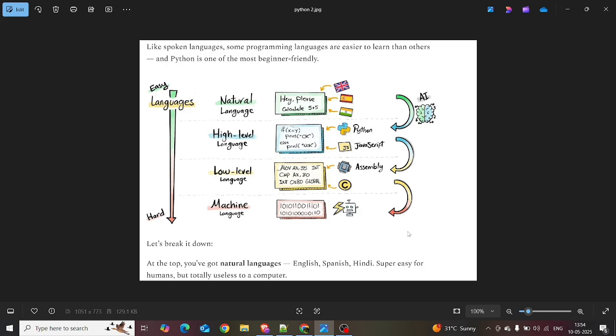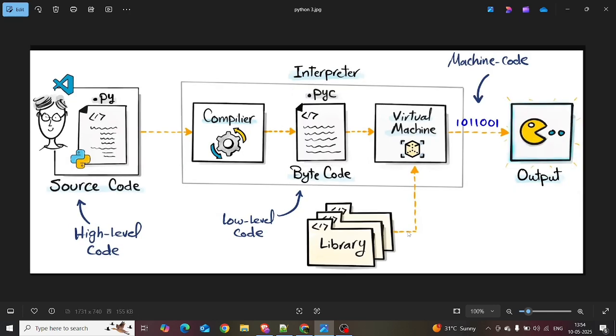And what is meant by machine languages? Machine languages are the languages that only machines understand, and that is binary language, zeros and ones. Let's break it down. At the top, you have natural languages like English, Spanish, Hindi, super easy for humans, but totally useless to computers. So that's where high level languages come in. That means Python. How does Python work? Let's discuss it.